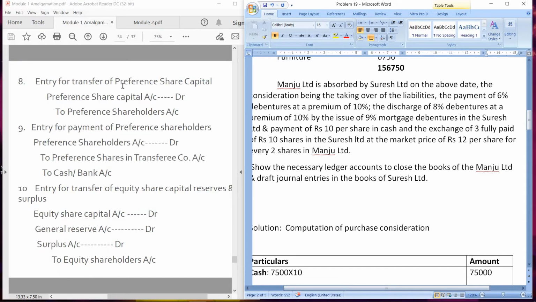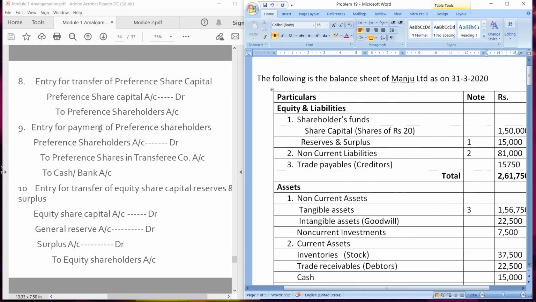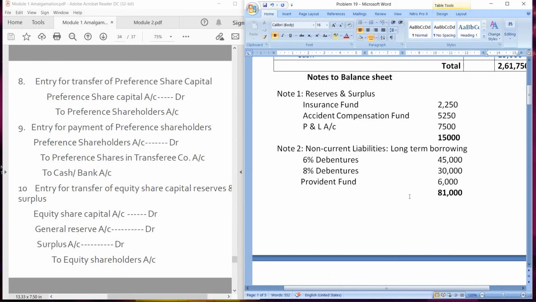Next, entry for transfer of preference share capital. Now no information regarding preference share capital is available, so we will not pass 8th and 9th entry as well. Directly we will go to 10th entry. Entry for transfer of equity share capital, reserves and surplus. Equity entries like this: equity share capital account debit, general reserve account debit, surplus account debit to equity shareholders account. So we have to pass this entry in equity shareholders account. First we will transfer equity share capital. Equity share capital is 1,50,000.